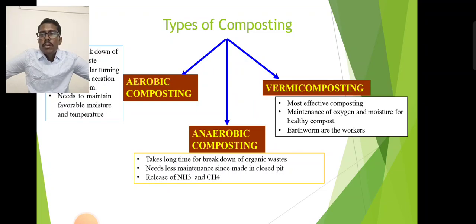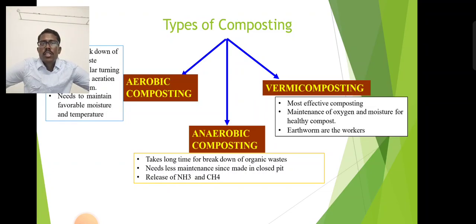Vermicompost is the most effective way of composting. The maintenance of oxygen and moisture is needed for healthy compost. Earthworms are the workers. So these are the different types of composting.